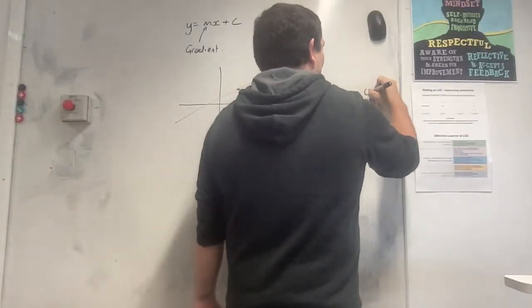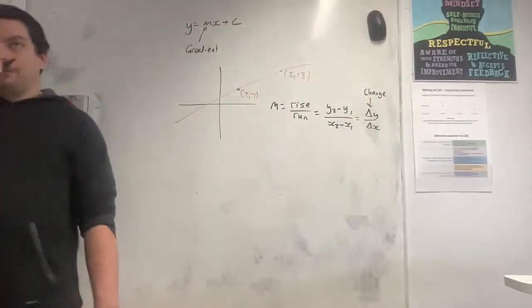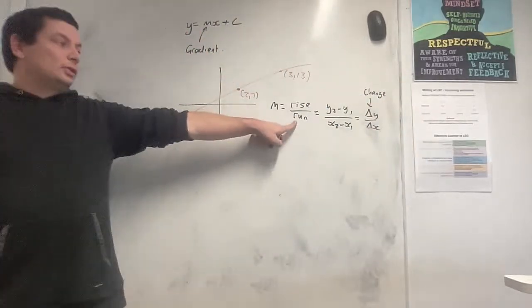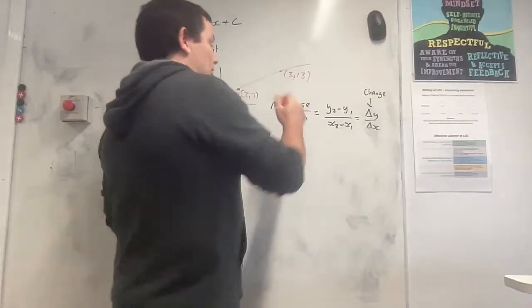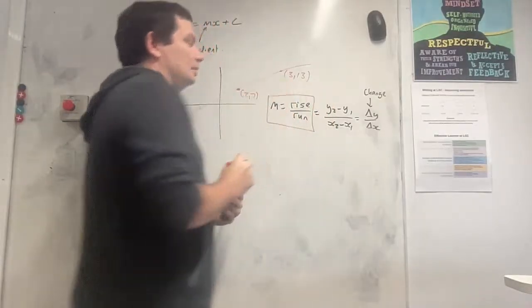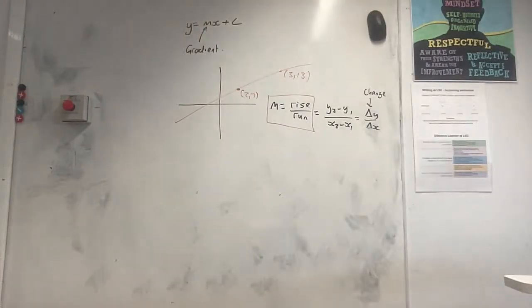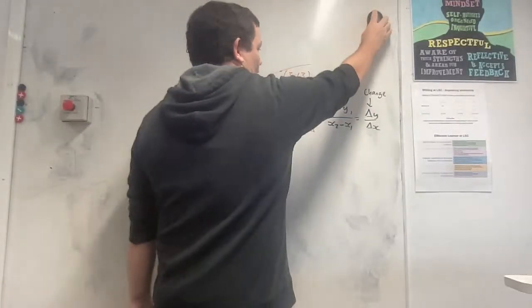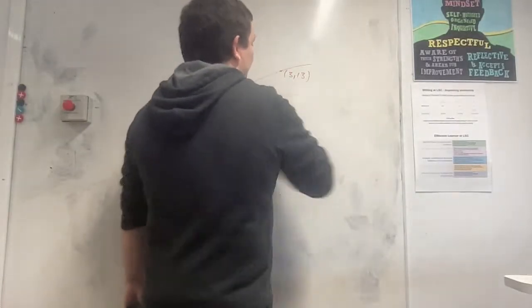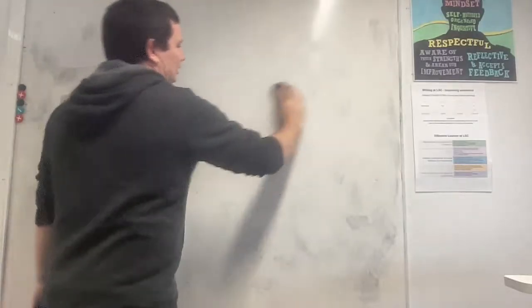So this is just saying it's my change in my y value divided by my change in my x value. It's just all different variations of rise over run, right? The only one you ever really need to remember is this. If I say to you, find the linear equation or find the rate of change between these 2 points, it is just rise over run. These are just different variations of that. Okay, but it's easy to find the gradient of a line when it's a linear equation.